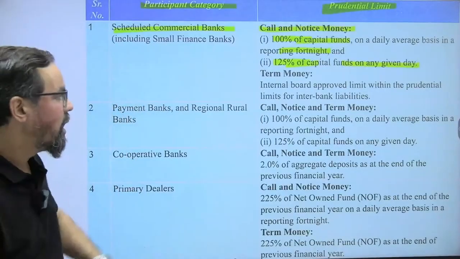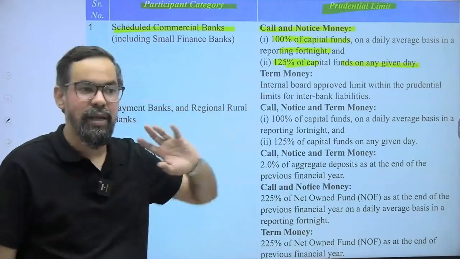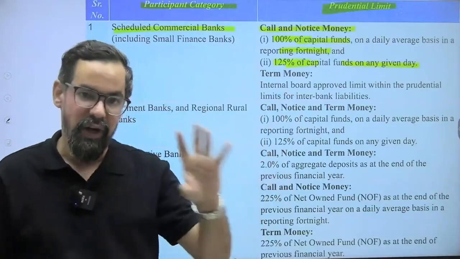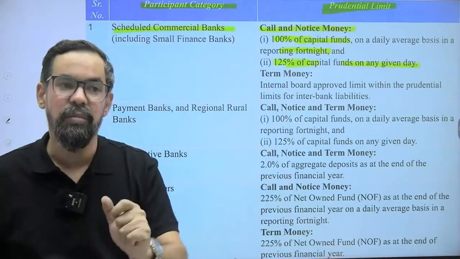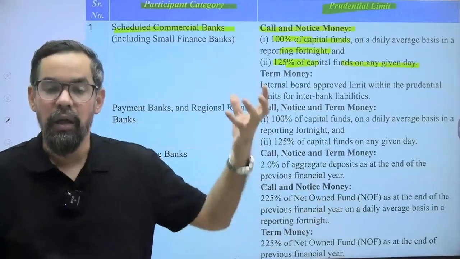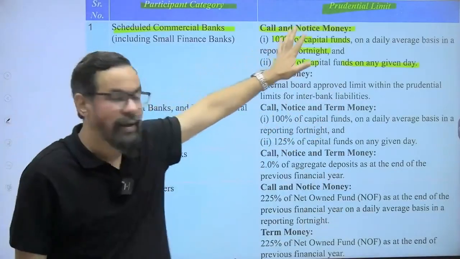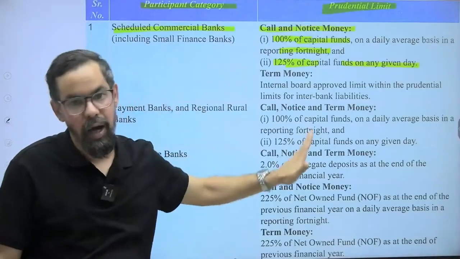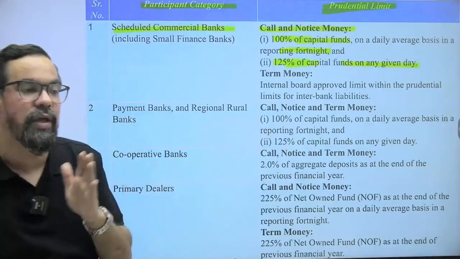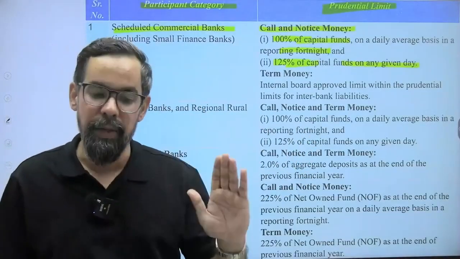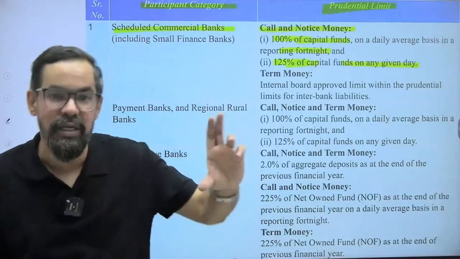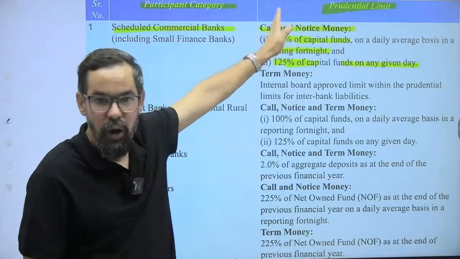That means any given day, let's say a random day from 1st to 14th, on the 5th it can be 125%, but once they report, at that time it should be on an average 100% of their capital funds. So let's say if their capital funds are 100 crore rupees, they can borrow maximum up to 100 crore rupees on an average through call money and notice money.